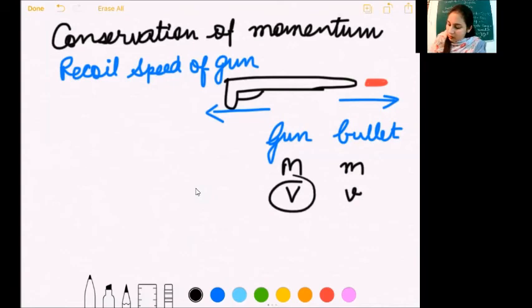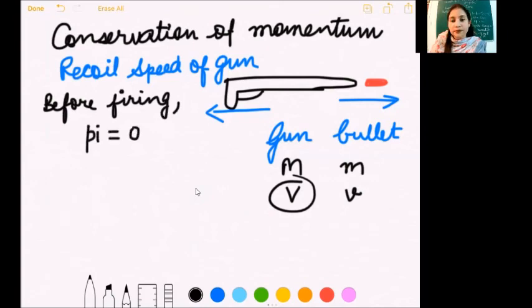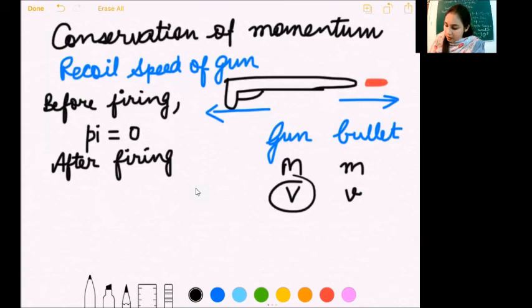So let us see what happens before firing. Before we fire the bullet, both the gun as well as bullet are at rest. So initial momentum of the system is 0. But when the bullet is fired from a gun, after firing, the bullet also moves and we also experience some jerk on our shoulder. So that means gun has also recoiled in the backward direction. All right. So Pf, final momentum, is momentum of the bullet plus momentum of gun.